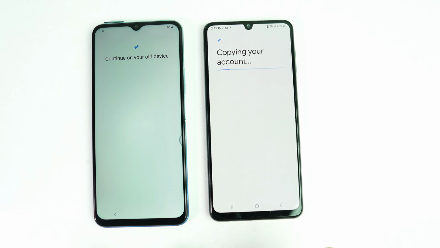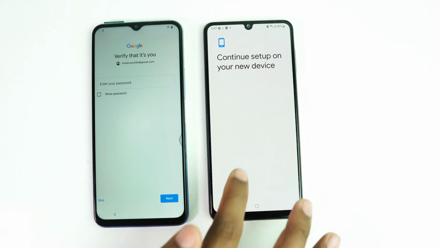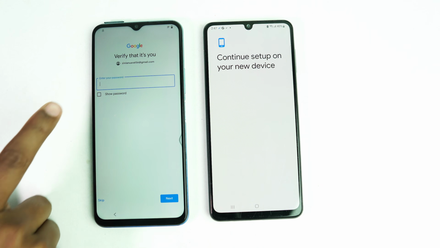Now wait some time to copy the Gmail account from this device to this device. Okay, so from this device I just entered the password now.